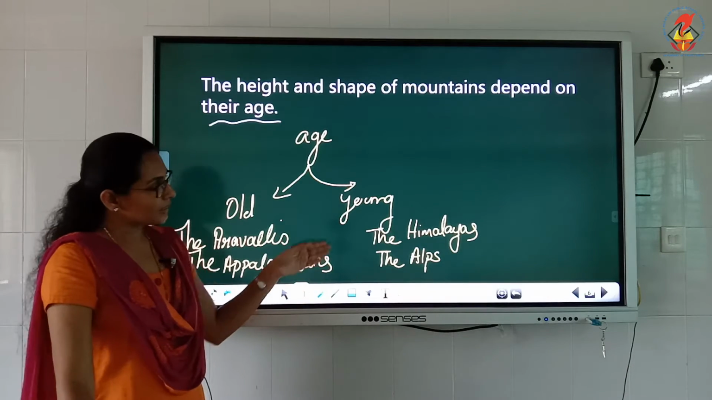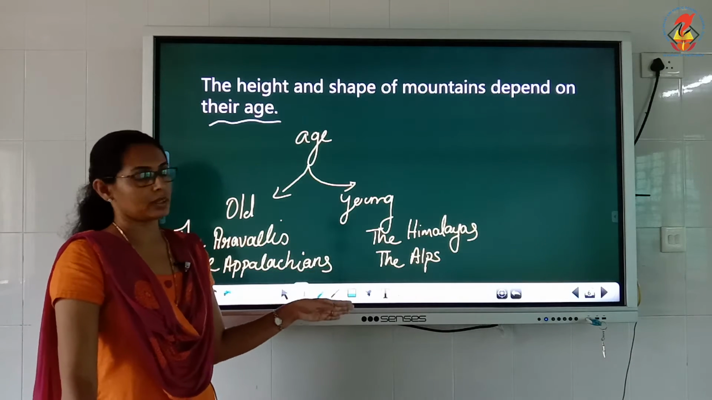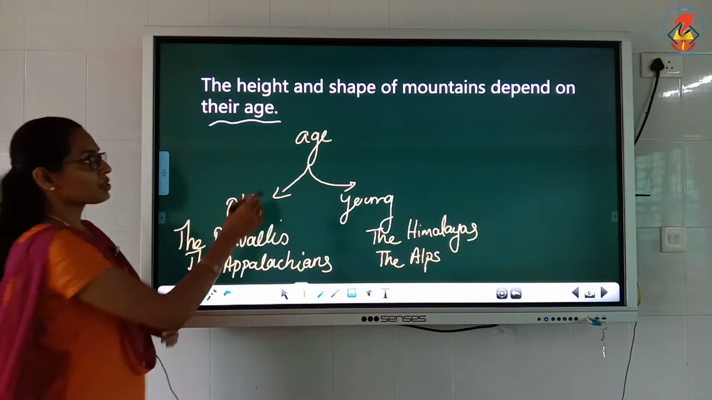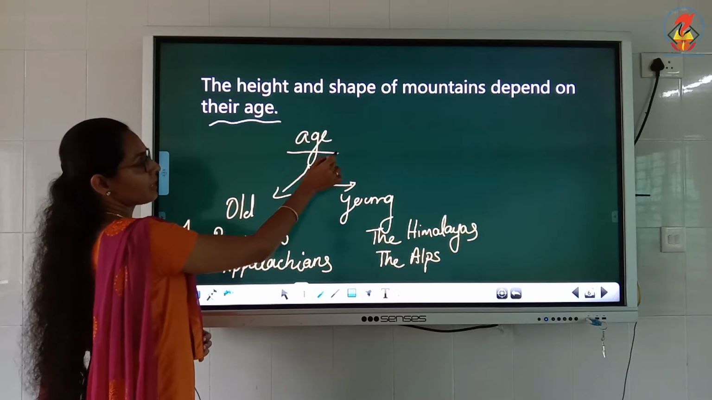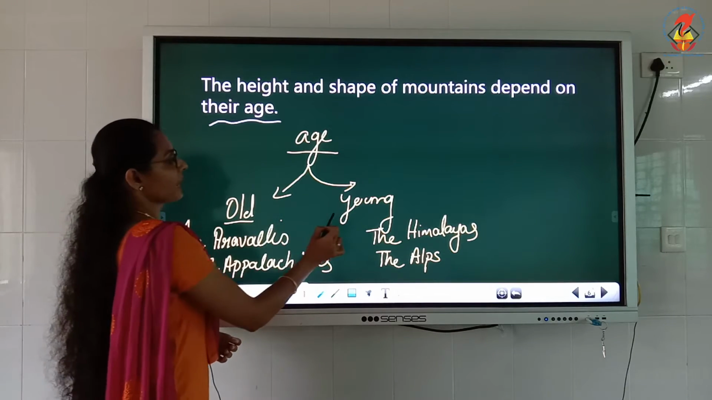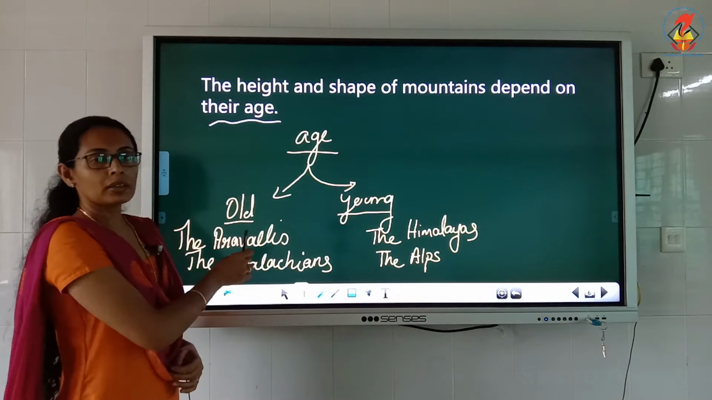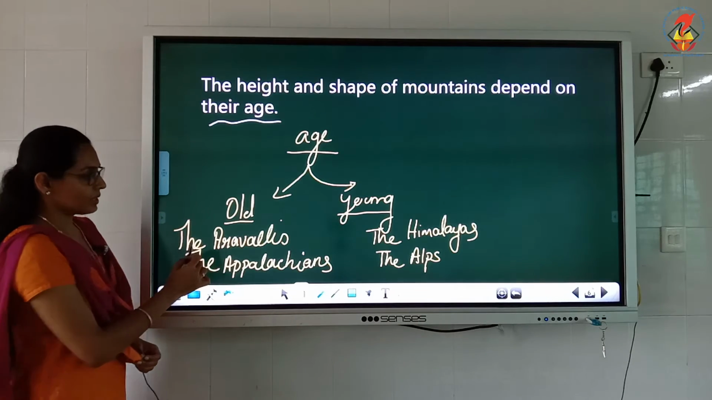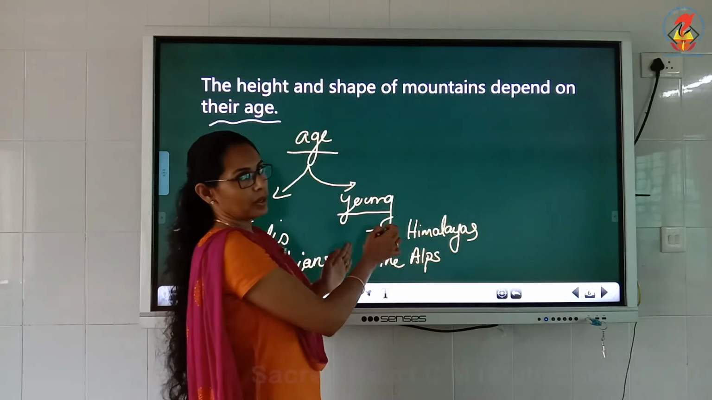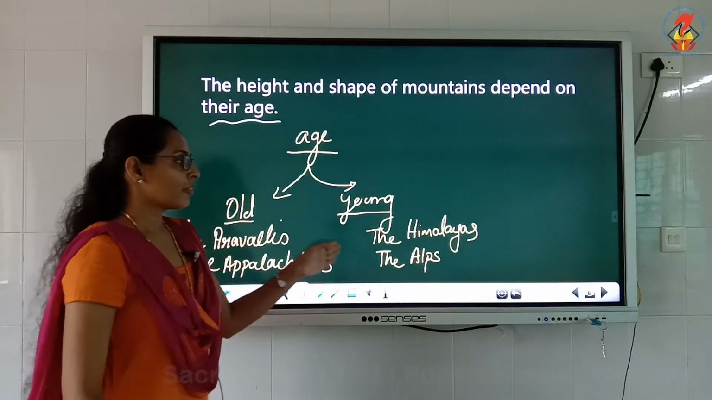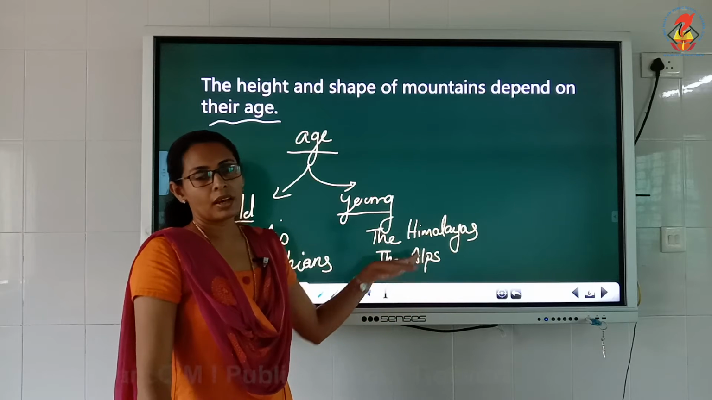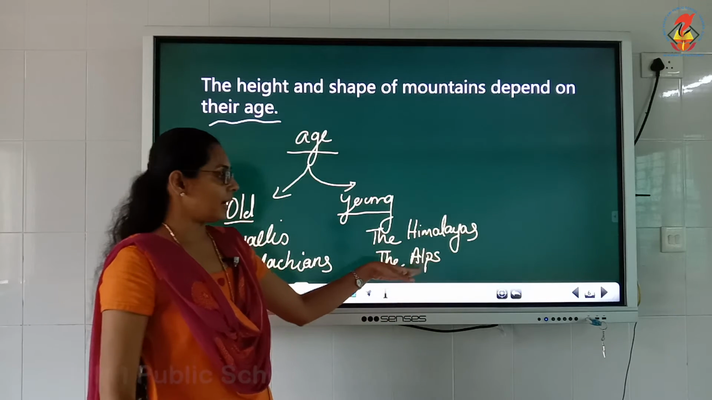Clear? So these are the two very important ones, young mountains and old mountains. According to the age of the mountains, they are divided into two categories, old mountains and young mountains. Among the old mountains, the important ones are the Aravallis and the Appalachians. And among the young mountains, the two important ones are, first, the Himalaya, and second, the Alps. Himalaya we know, okay, so Alps is also.